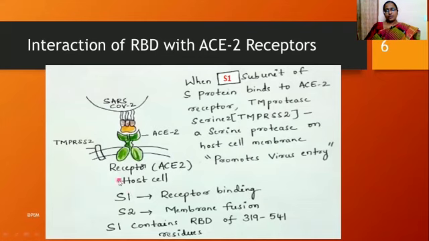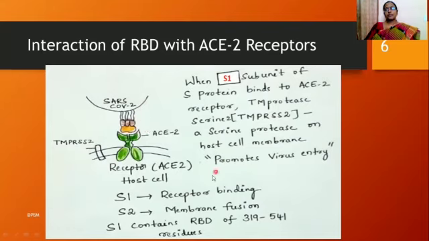This is an overall picture where the ACE2 receptors, which are in green color, are interacting with SARS-CoV-2, where the yellow colored portion is the S1 subunit, which contains the receptor binding domain that is exactly interacting with the ACE2 receptors. Apart from the ACE2 receptors, here you can see one more segment, that is TMPRSS2. So what is this TMPRSS2? This is transmembrane protease serine 2. It is a serine protease present in the host cell, which has affinity towards coronaviruses, and it promotes virus entry into the host cell.